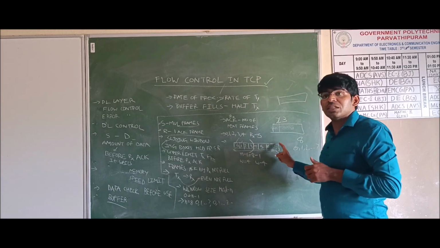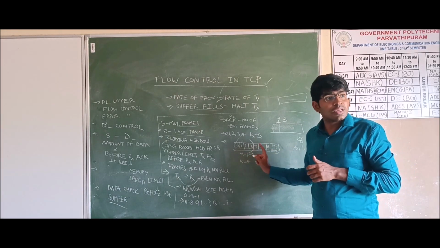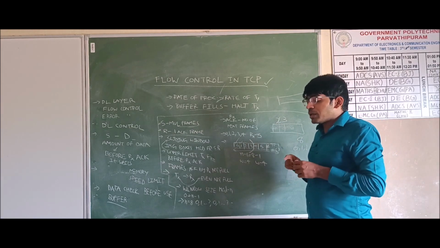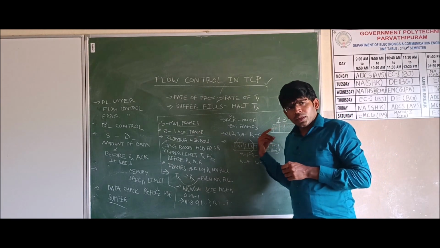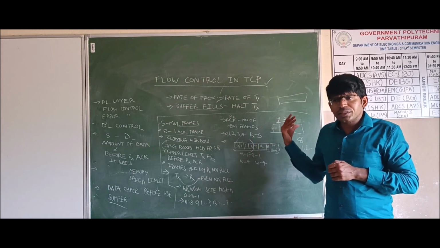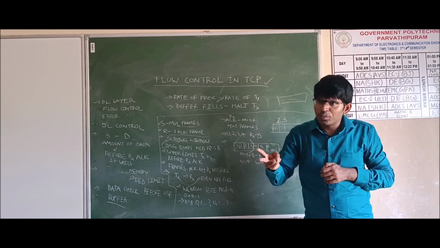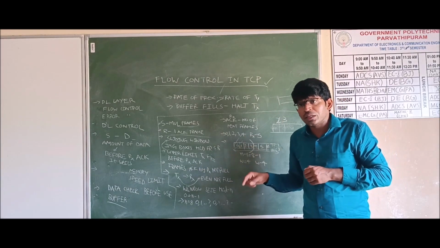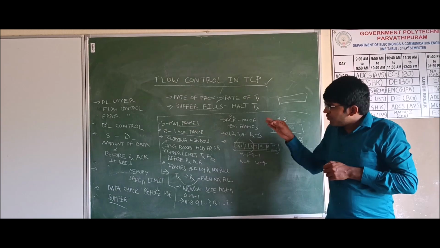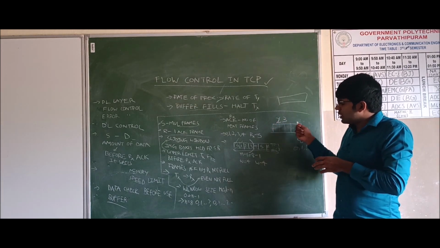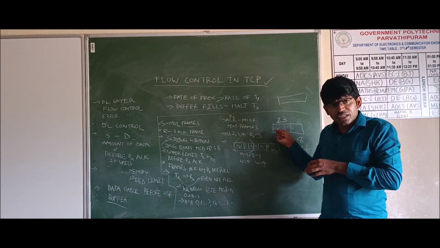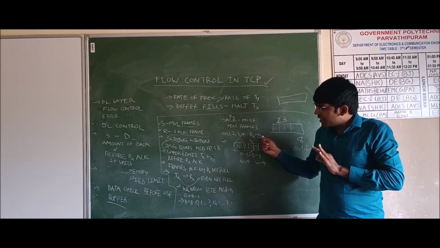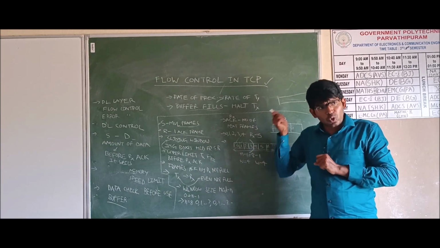Here the window size is 8. If 2 frames are received at the receiving side, then what is the window size at the receiving side? 2. What is the window size at the transmission side, the source side? 6. If 3 frames are received by the receiver, what is the sliding window size at the receiving side? 3. What is the sliding window size at the transmission side, the source side?